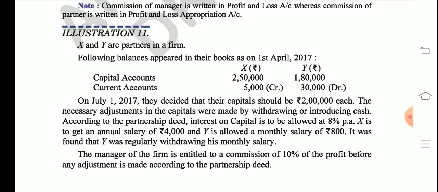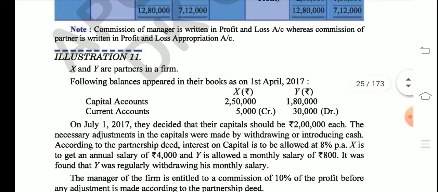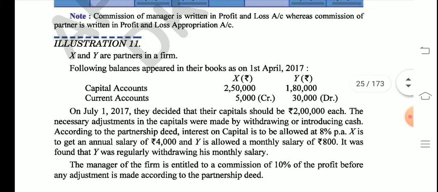We will actually start by writing by balance b/d in capital account, and we will write 2,50,000, 1,80,000. And when we start with the current account, we will write by balance b/d, and we will write 5,000 and 30,000. See, here 30,000 is in bracket, it's written debit side. So here the balance b/d would be starting from the debit side.